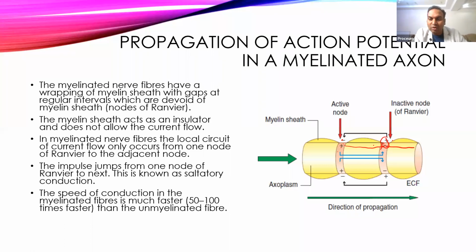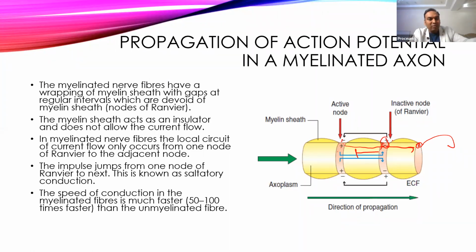From here it moves in this direction, and in the opposite direction also. But in the opposite direction, it is refractory to the action potential. So the action potential occurs in the next node of Ranvier, then goes to the next node, and it feels like the action potential is jumping from one node of Ranvier to the other, then the other node, then the other node.